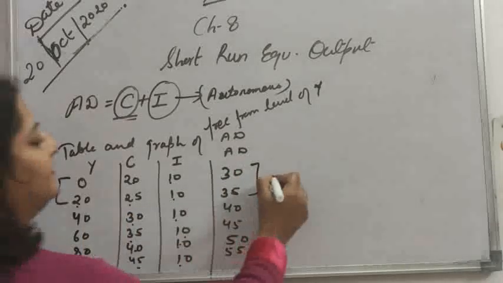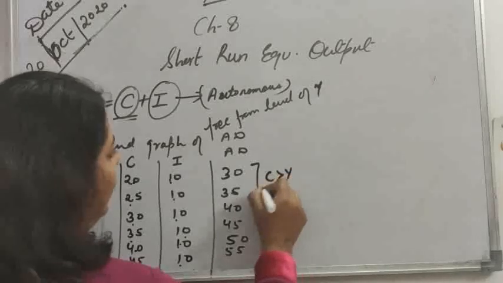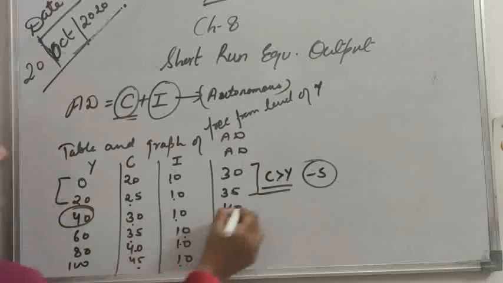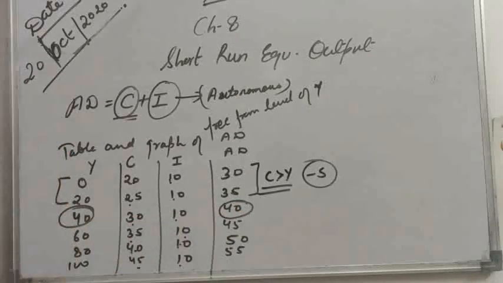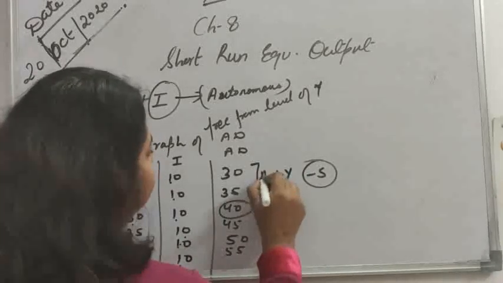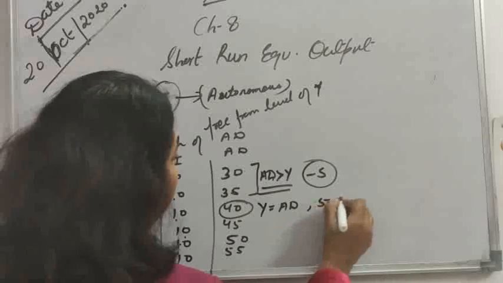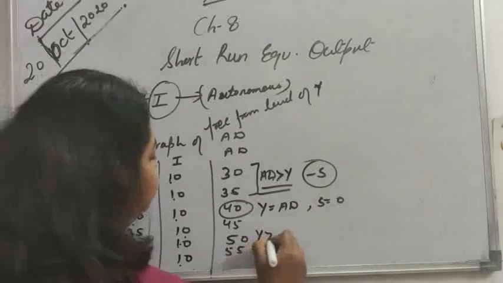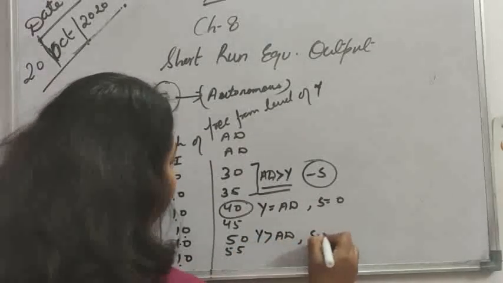It means C is greater than Y, and at that time savings are negative. When income is 40 and total expenditure is 40, income is exactly equal to AD, and at that time savings are 0. And at higher levels of income, income is greater than AD, and at that time savings are positive.